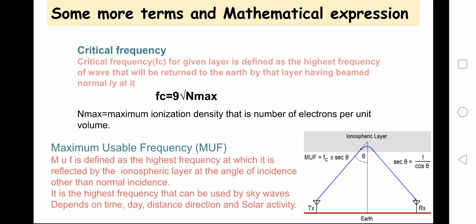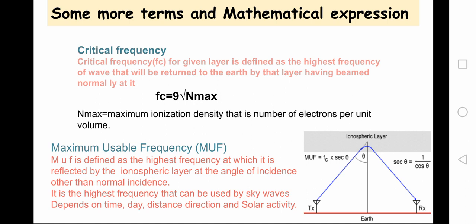There are several terms and mathematical expressions related to the radio wave propagation. In this presentation, I tried to cover not all but some of these terms and mathematical expressions. Firstly, we are having the critical frequency. Critical frequency denoted by Fc for given layer is defined as the highest frequency of wave that will be returned to the earth by that layer having beam normally incident on it. It is given by 9 times under root Nmax, where Nmax stands for maximum ionization density, that is the number of electrons per unit volume.